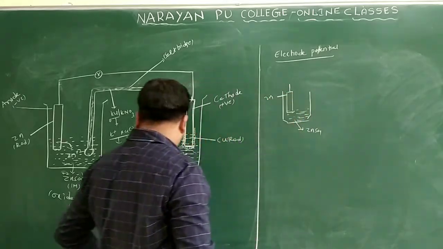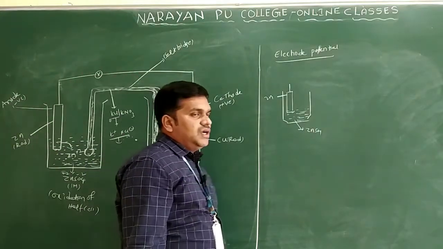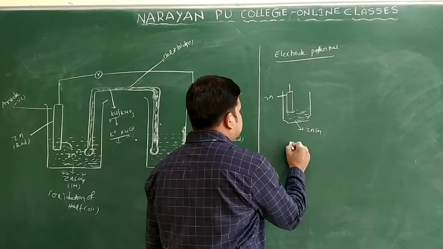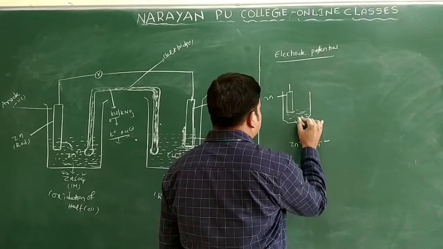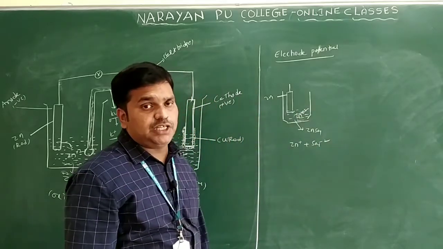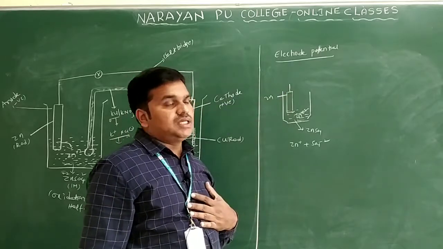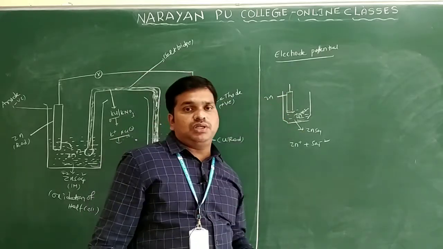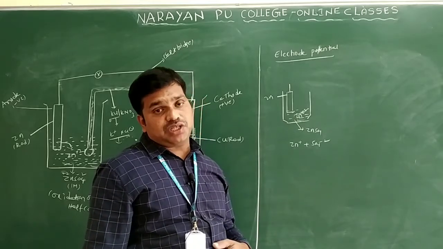This part you are getting from the galvanic cell only. This is half of the cell only. Here zinc sulfate means Zn2+ and SO4 2- ions are there. This is a Zn2+ ion only. So this is the zinc rod dipped in zinc sulfate solution. The zinc rod has no charge, but in the zinc sulfate solution, zinc ions have a positive charge only.